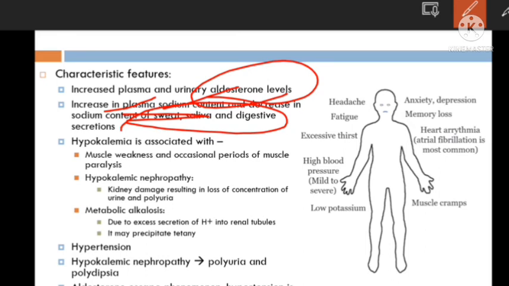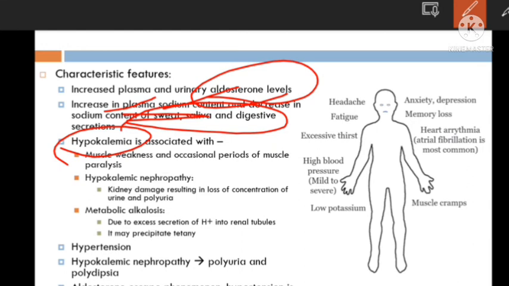and digestive secretions. Okay. Third effect, that is hypokalemia, because potassium excretion increases and therefore potassium level in the blood decreases, hypokalemia, and because of hypokalemia the person is having muscle weakness, the person is having muscle paralysis, because of the depressant effect of low extracellular fluid potassium concentration on the transmission of action potential by the nerve fiber.